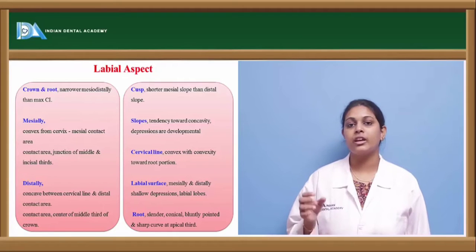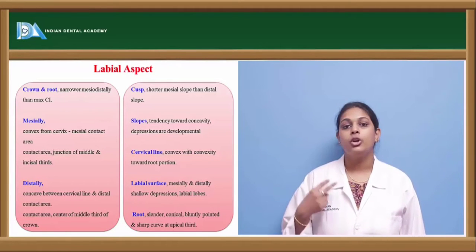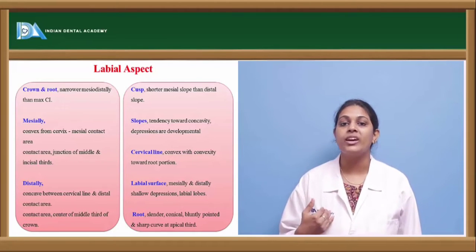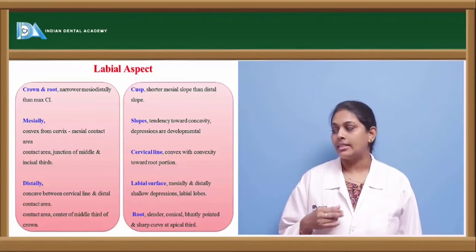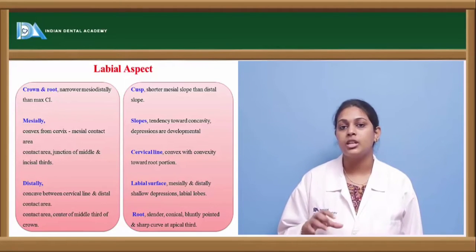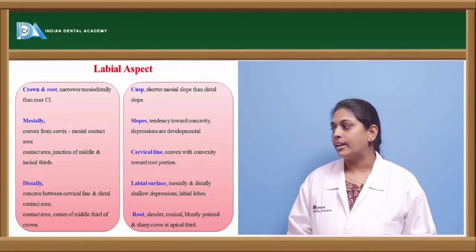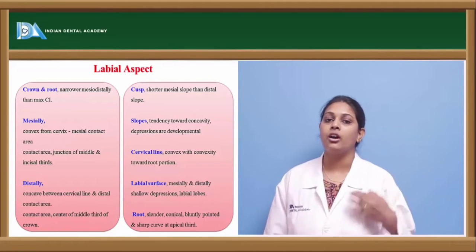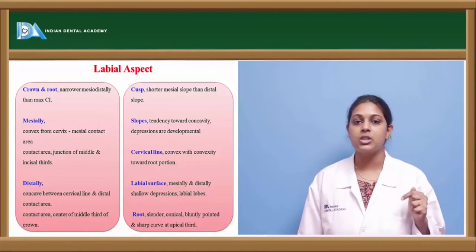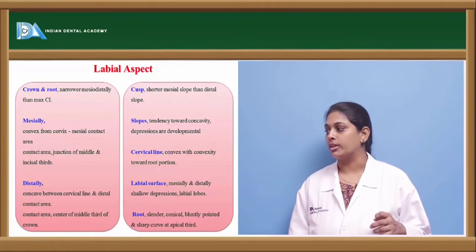The cusp of this maxillary canine has two slopes, a mesial slope and a distal slope. The mesial slope is shorter, whereas the distal slope is longer, and the slopes have a tendency towards concavity, forming depressions which are developmental in origin. Towards the cervical line, it appears convex, with a concavity towards the root portion.